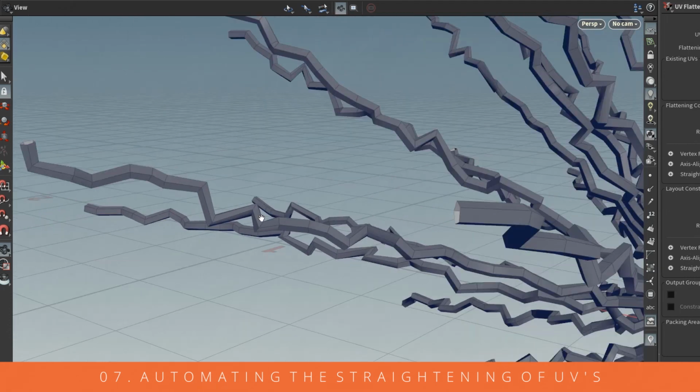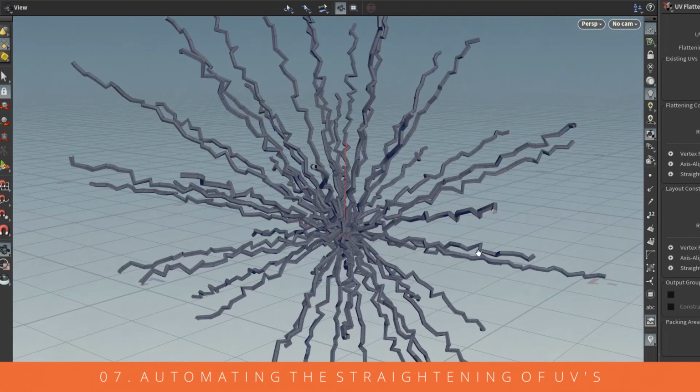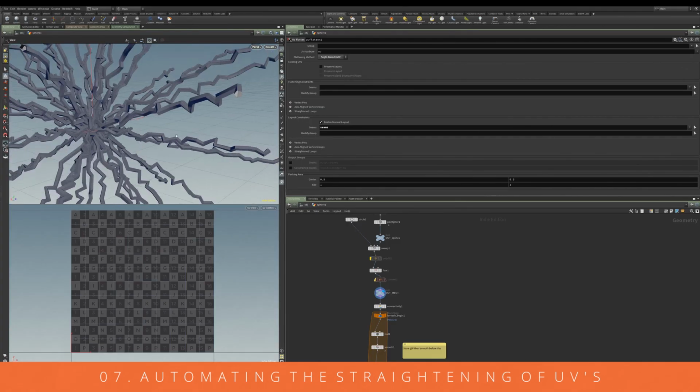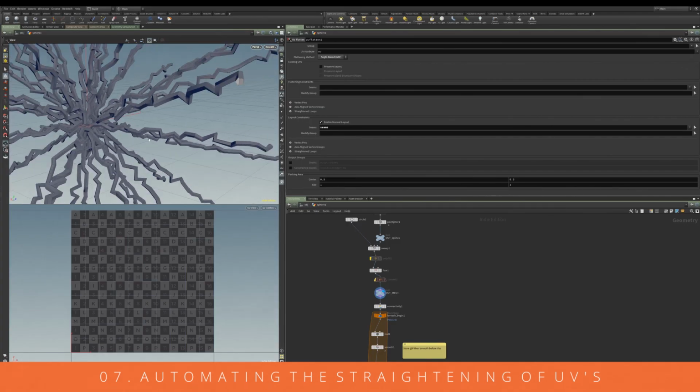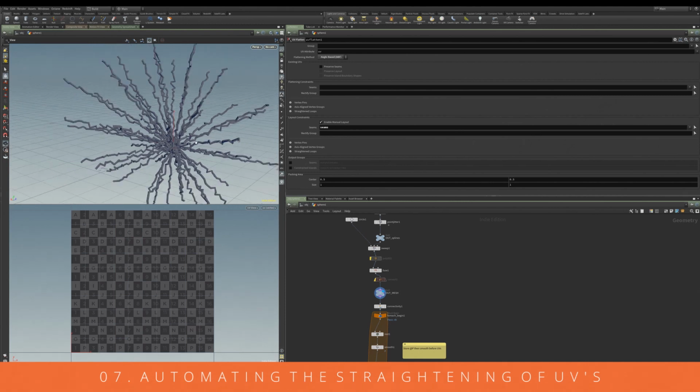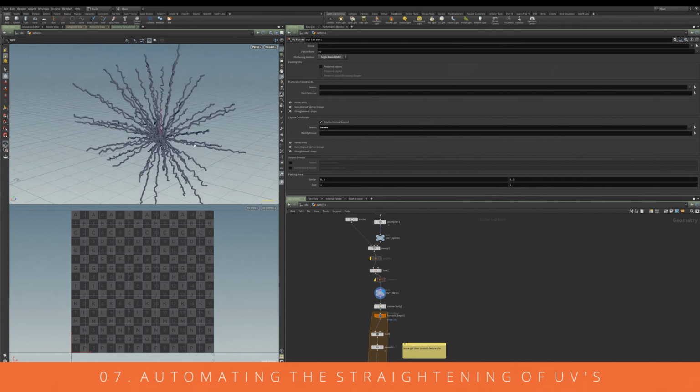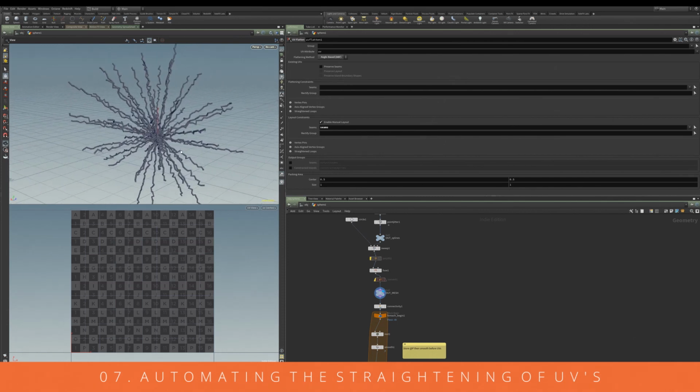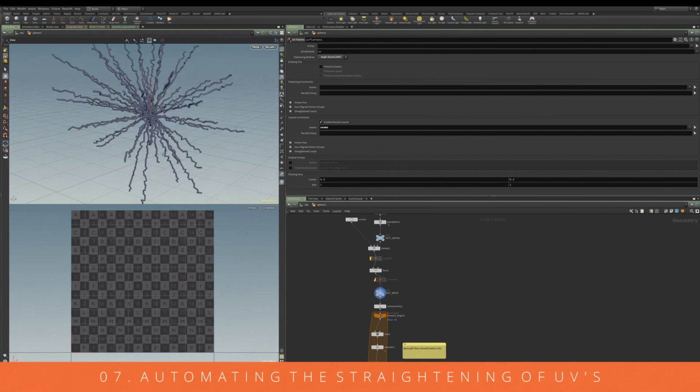Now you can see I've deliberately created this mesh on purpose to make everything really random, jagged, irregular, and difficult to lay out UVs. You've got several different pieces, different directions, angles, etc. So this would be quite difficult to lay out UVs on, but we're going to take a look at a process of how we can automate that.